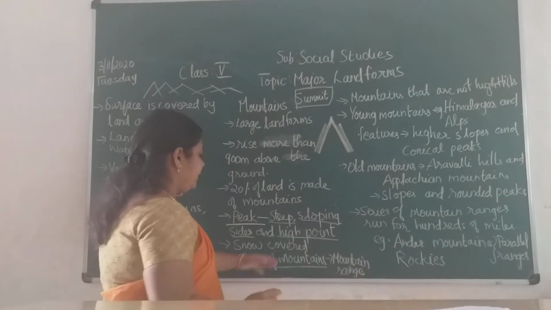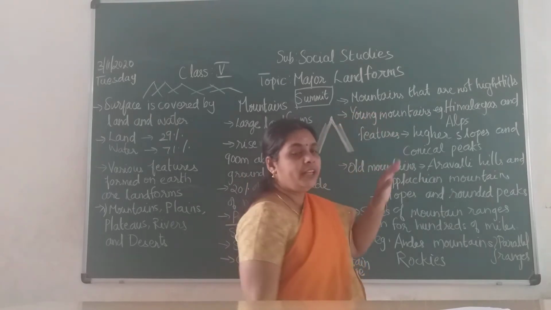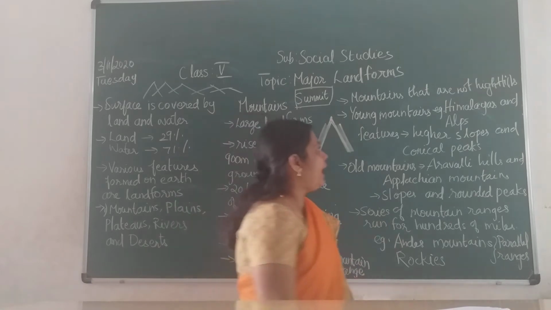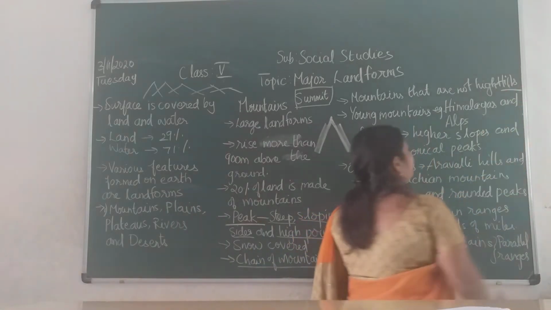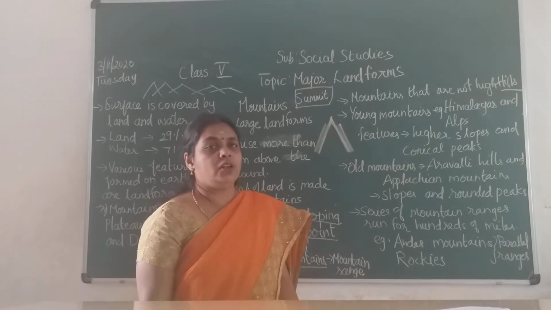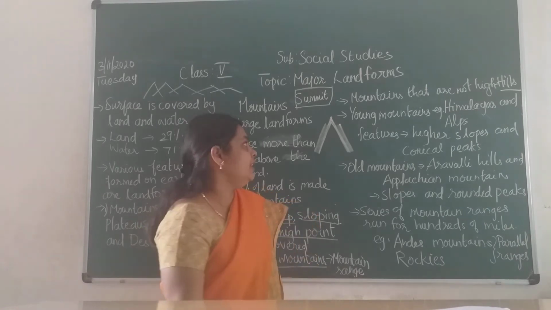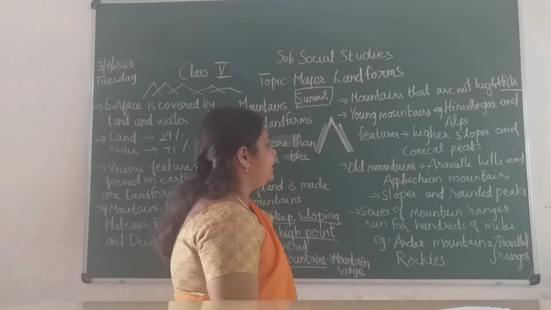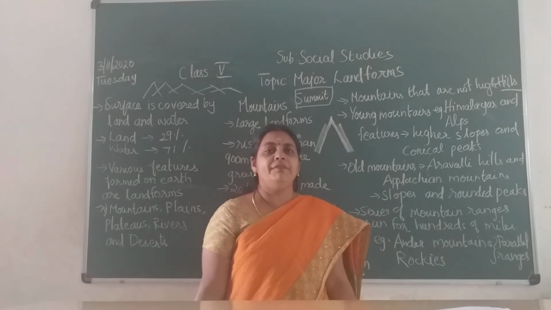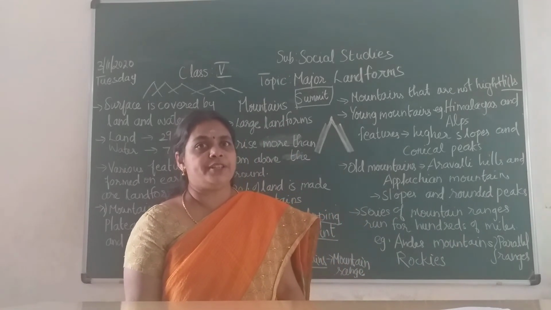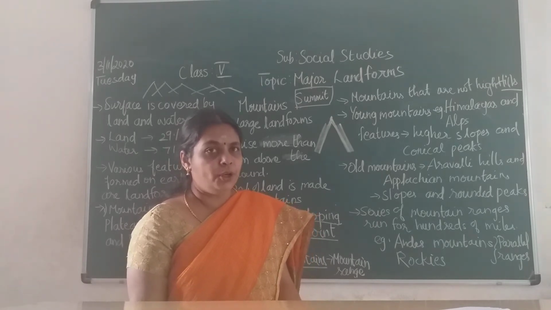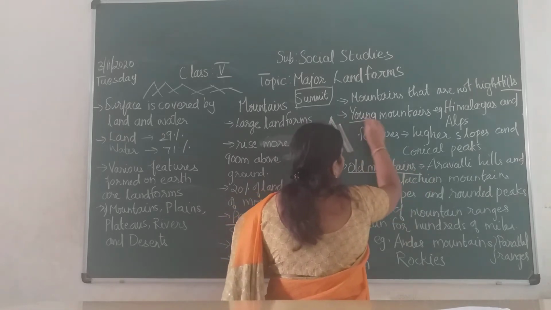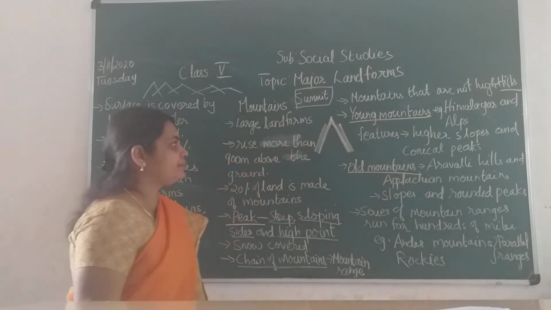Coming to the next point, mountains that are not high are called hills. Mountains that are not so high are called hills. So the tourists visit the hill station, children. Then in the mountains itself, we have two types of mountains: young fold mountains and old mountains.